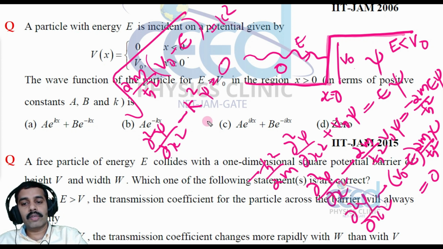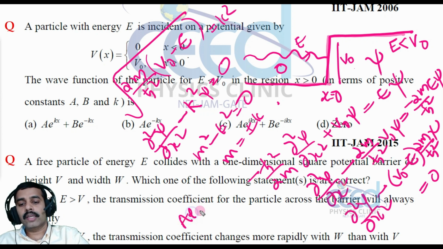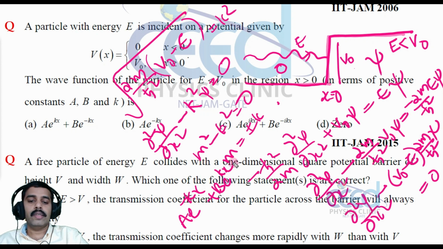Now this is a familiar differential equation with auxiliary equation m square minus k square is equal to 0, then m is equal to plus or minus k. So the solution you may write with some constants as a e raised to minus kx plus b e raised to kx, right.